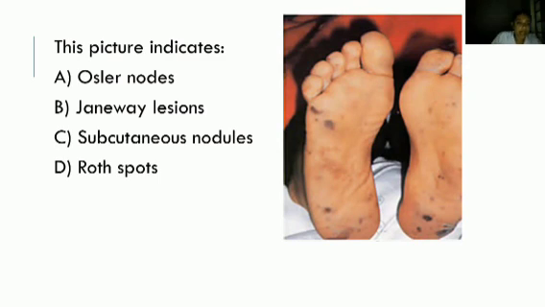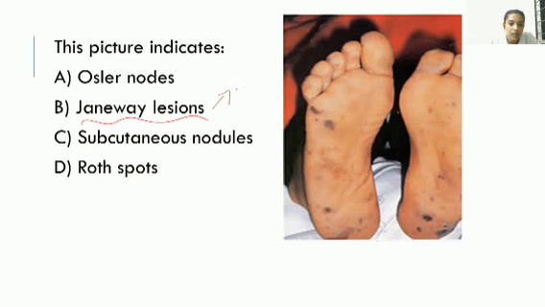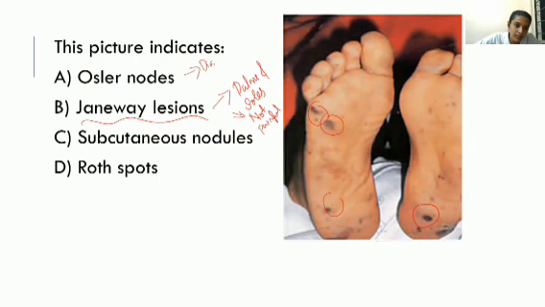So the answer is Janeway lesions. How can we say that it's Janeway lesions? Because I already said that in Janeway lesions, palms and soles are affected, with patches on the palms and soles. You can see so many patches here on the soles of both legs, and they are not painful. Osler nodes are mostly present in the digits or fingers, and they are painful. So this is Janeway lesions.